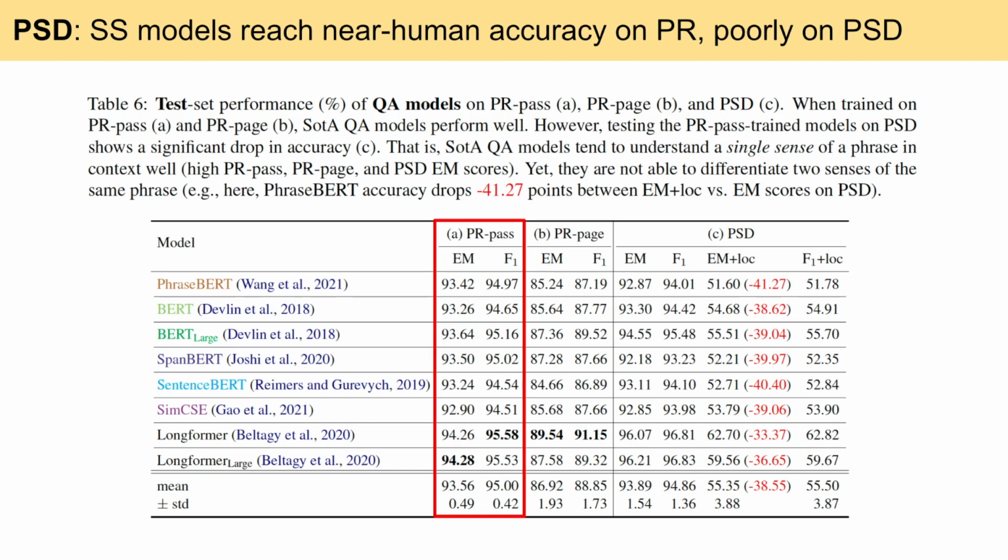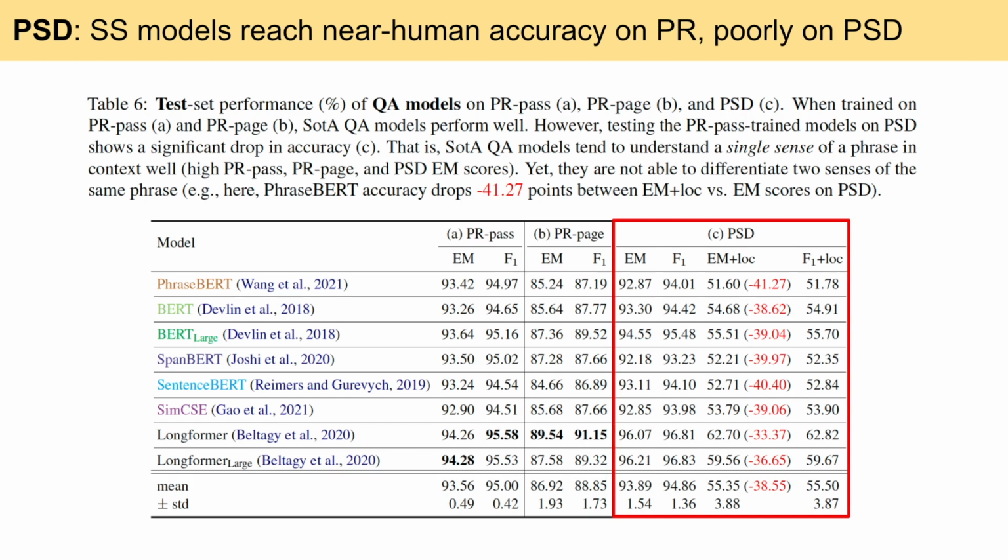PR-pass trained span selection models perform impressively at near upper bound level, 93 to 94 exact match. On PR-page, span selection models' exact match only drops slightly to 85 to 89%. For PSD, PR-pass trained span selection models frequently find one occurrence of the target phrase, but mostly located in the wrong context passage. That results in significant drops of up to 41% when the location of the predicted span is taken into consideration.